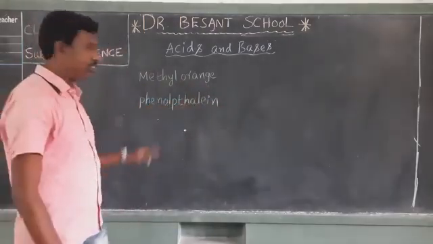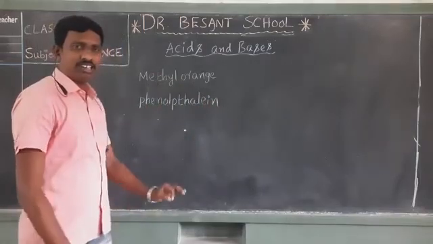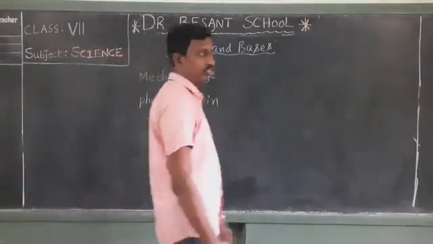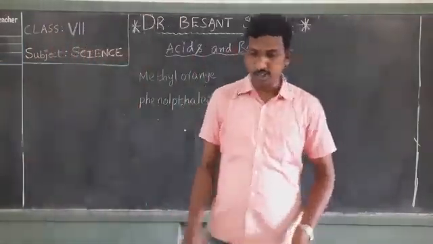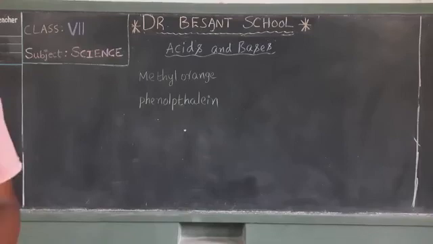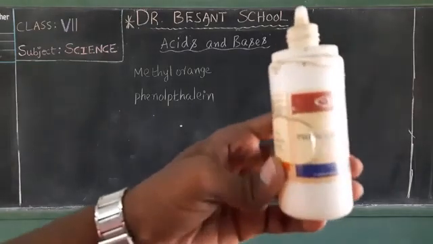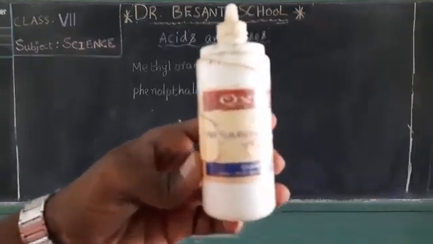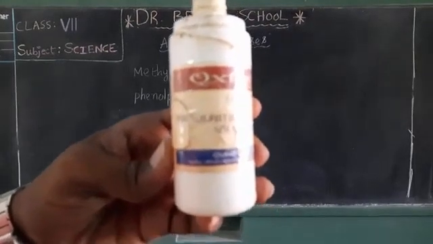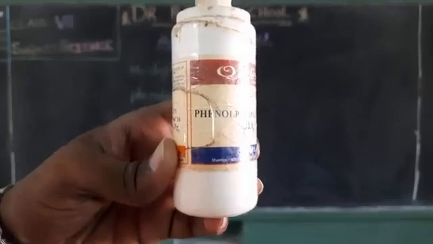Methyl orange and phenolphthalein. Phenolphthalein is generally colorless in nature. I will show you the phenolphthalein indicator bottle. This is the phenolphthalein bottle, and the color of this solution is colorless. It has no color. Phenolphthalein indicator is a colorless solution.